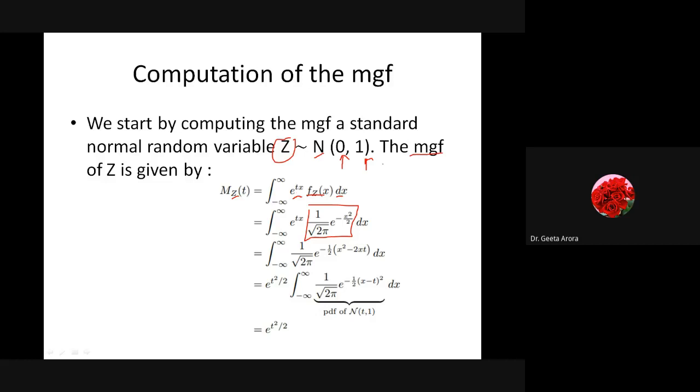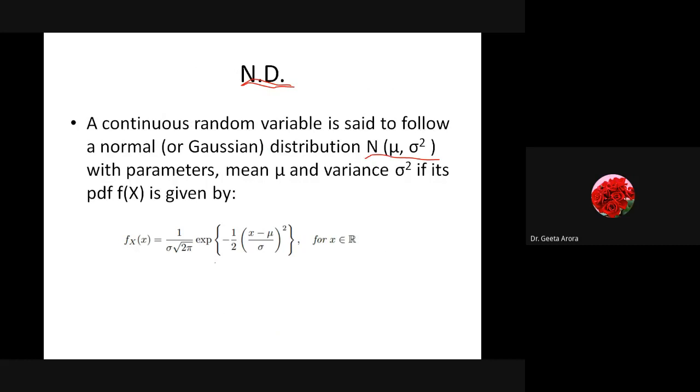Okay. Now let me tell you what we have done. Here, if we see, the formula was this one. We are saying that this is the formula for N(mu, sigma square), and for the standard normal the mean is 0 and the standard deviation is 1. So this is what we have used. If we take sigma as 1, it becomes 1 by under root 2 pi.